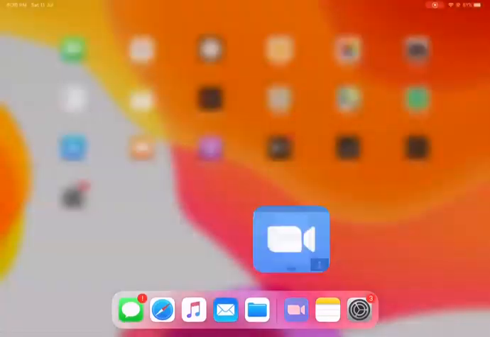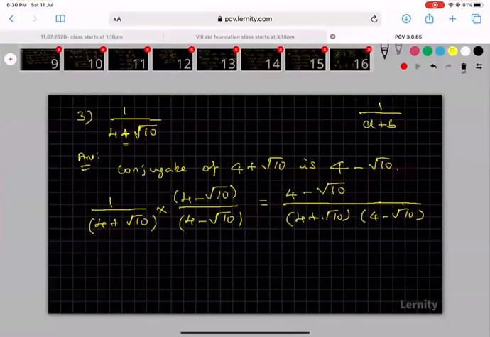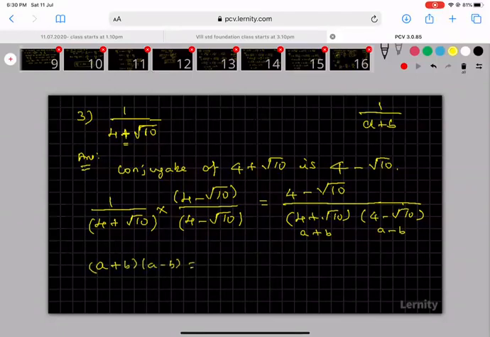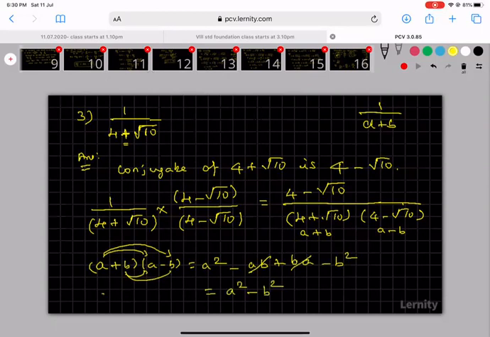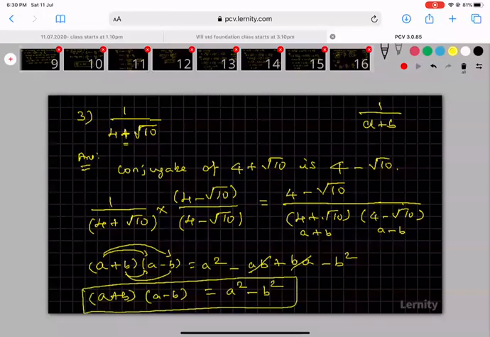Okay. So you see, sir, this is in the form of a plus b into a minus b. Already we know the formula. a plus b into a minus b: multiplying, a into a is a square. a into minus b is minus ab. Then b into a is plus ab, or ba. Here b into minus b is minus b square. Plus ab minus ab cancel. We are getting a square minus b square. That means a plus b into a minus b gives a square minus b square.